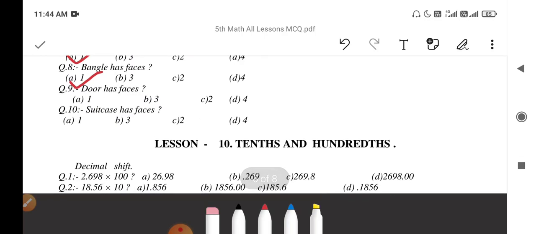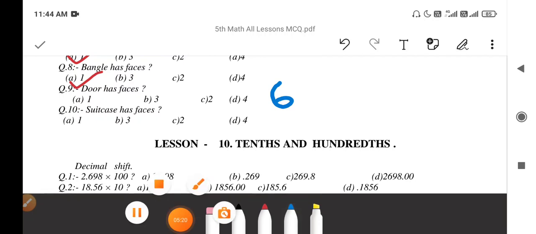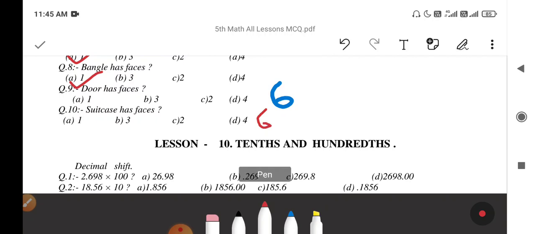Then Dur has how many faces? Dur is a cuboid, so Dur has 6 faces. But the option is not here. Dur has 6 faces. Next question, suitcase has how many faces? Suitcase is also a cuboid, so suitcase also has 6 faces, but that option is not given here. So suitcase and Dur both have 6 faces.